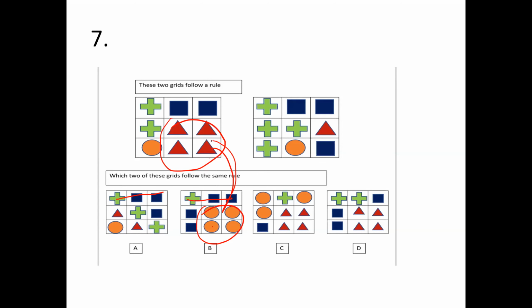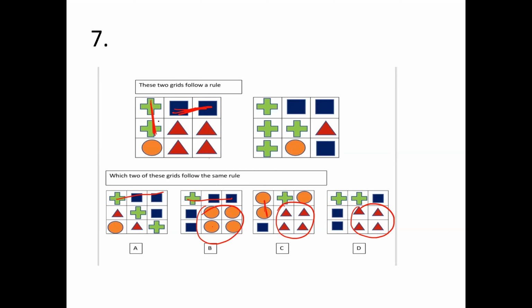See, if it is following the same over here, if I have the same diagram over here, I should have something like 2 plus or something like this. Now if I have same here and same here, I should have one diagram repeating 2 times.